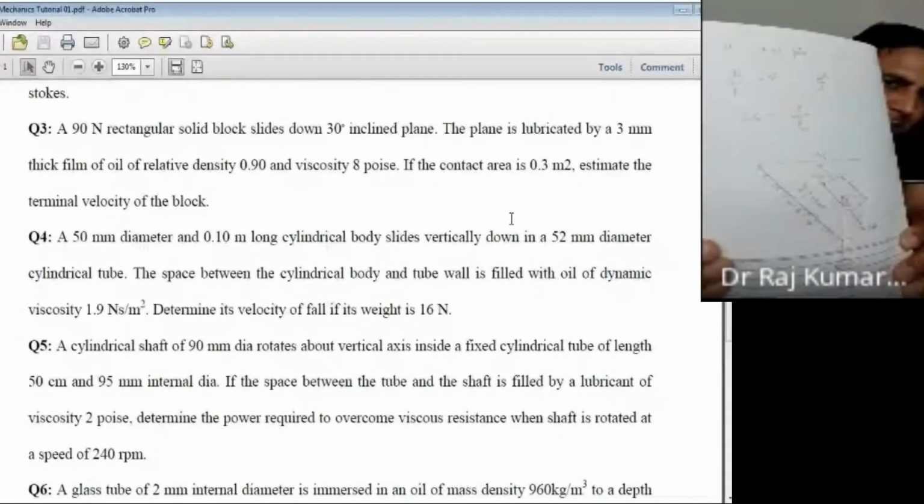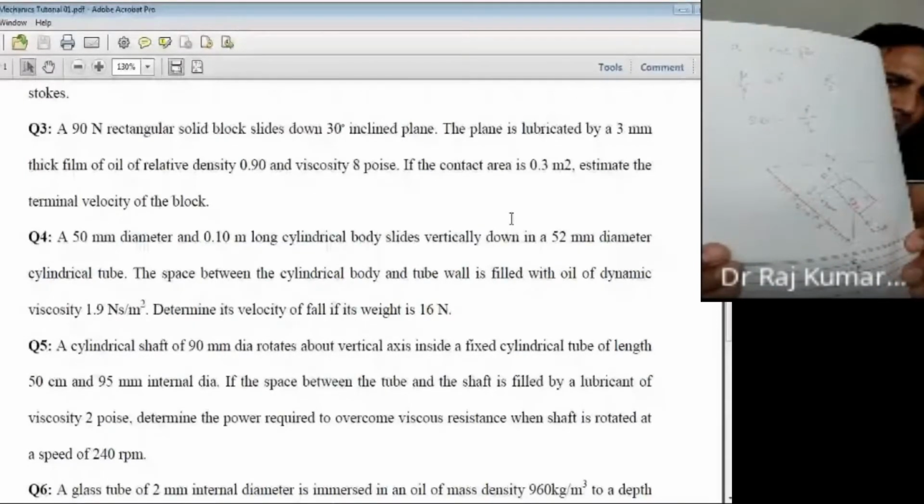On top of that, you have the oil film, which is the y coordinate, and that is 3 mm thick. Then you have a metal block whose weight is W, and its component in the direction of the plane would be your W cos 60, which will try to drag it downward.